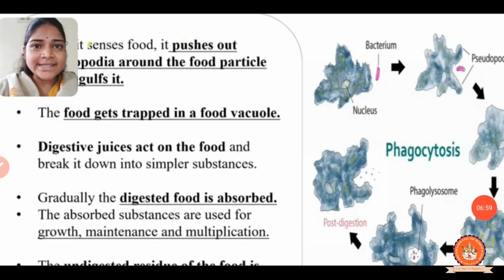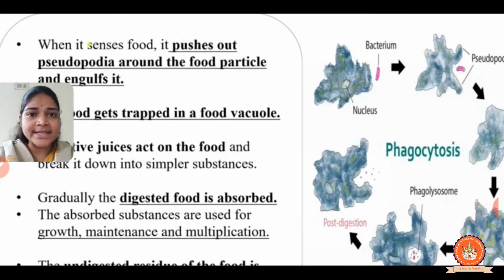Now we will discuss how amoeba feeds. Amoeba feeds on microscopic organisms. I already told you microscopic organisms are those we cannot see with our naked eyes; we have to use a microscope to see them, right? Now see the process of digestion in amoeba.